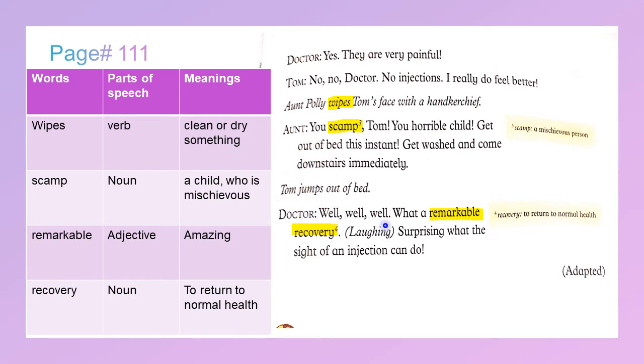Doctor: Well, what a remarkable recovery. Laughing. Surprising what the sight of an injection can do. Remarkable is an adjective, meaning amazing. Recovery is a noun, meaning to return to normal health. Tom was able to fool Aunt Polly and Sid, but he was not able to fool the doctor, because a doctor knows when you are ill or not. So Tom's pretending to be ill was useless. We should always focus on our study and never pretend to be ill.